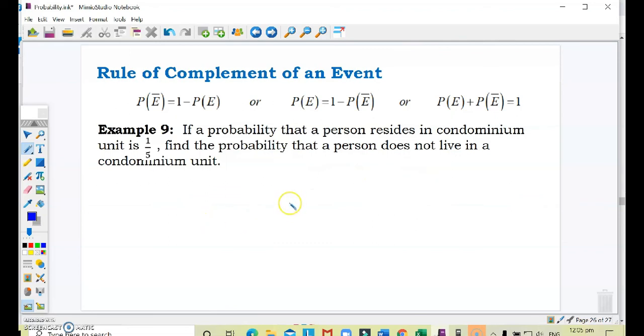not live in the condominium. If you don't know that the sum of the probability and its complement is 1, then this will be a challenge question for you. But since we know that, to get the probability of those who do not live in a condominium is simply equal to 1 minus the probability of the event, which is the probability of the person residing in a condominium, which is 1/5, then it's simply 1 minus 1/5, and that would give us 4/5. So there is a 4/5 chance that a person does not reside in a condominium unit.